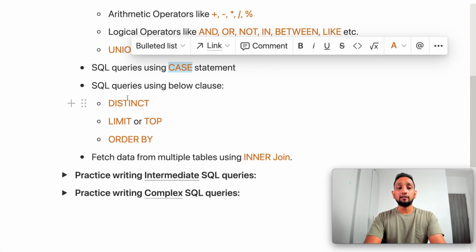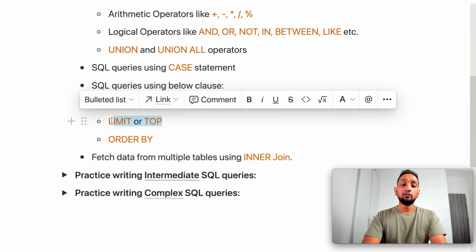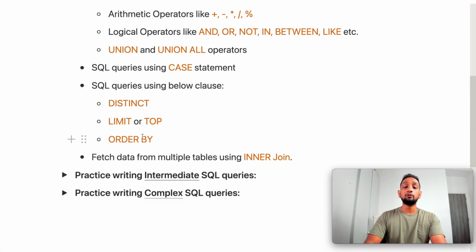After that, try to write some queries where you're using clauses like distinct, limit, and order by. Now in some RDBMS, I think you don't have limit, but you have top, but basically they both kind of do the same thing. So try to see what these clauses will do and how your query output will change when you're using any of these clauses. So try to write some SQL queries using these clauses.